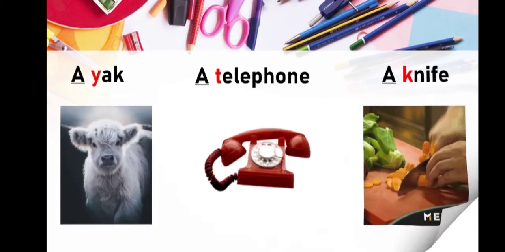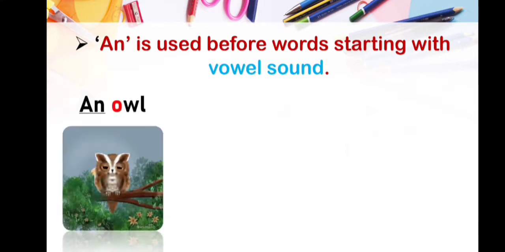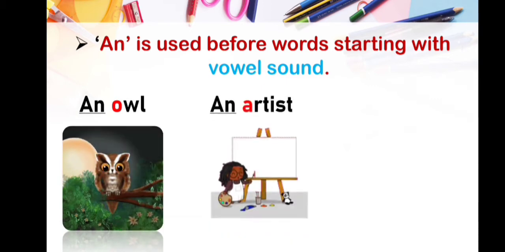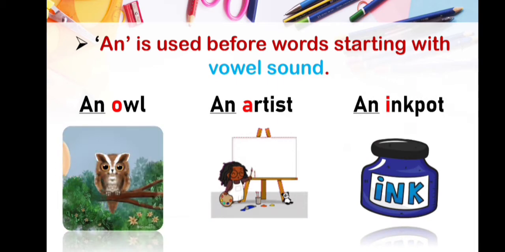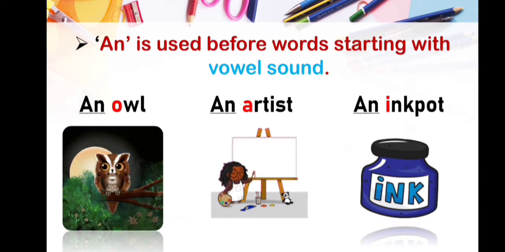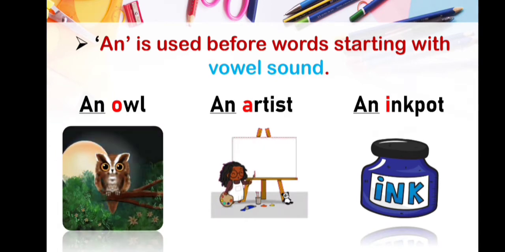Okay. The next point is an is used before words starting with vowel sounds. Here you have to pay attention towards vowel sounds, because with vowel sound words, an is used before that word. Okay, some examples are an owl, an artist, an ink pot. Here you can see O, A, I. All three are vowel sounds. That's why we have put an before them.